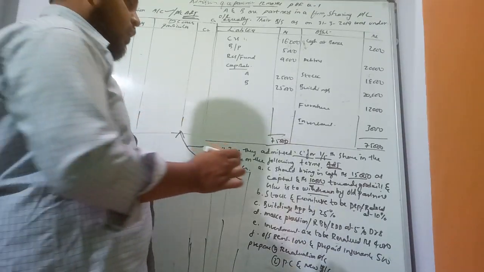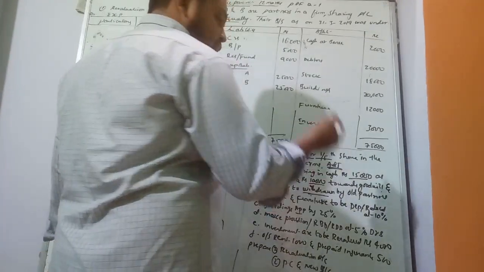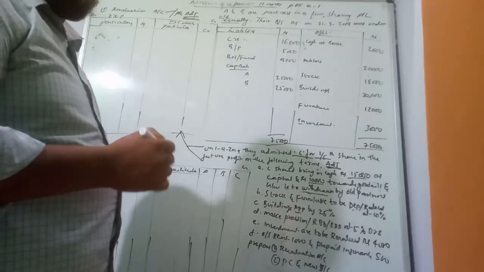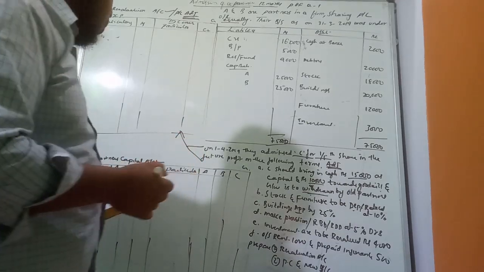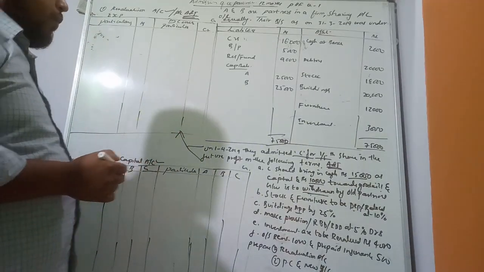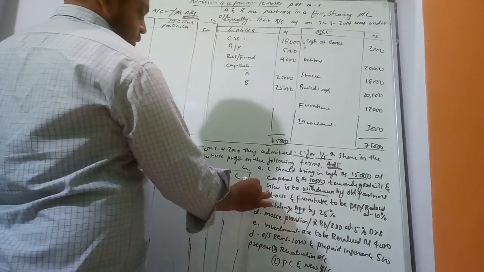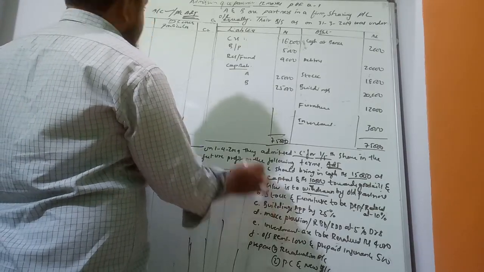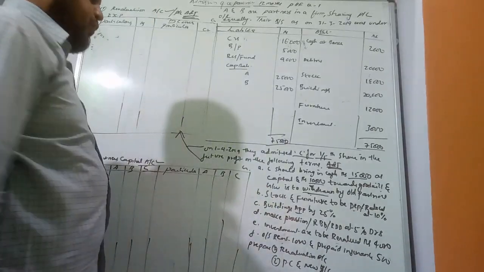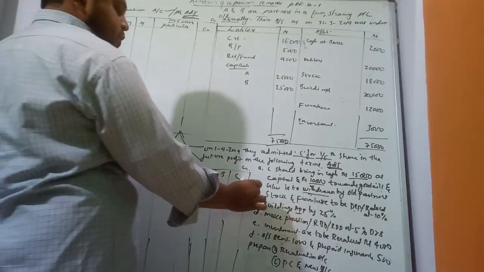In this question the goodwill amount is withdrawn, so this adjustment we also record under the partner's capital account. The remaining adjustments we record under the revaluation account. The first adjustment is completed.